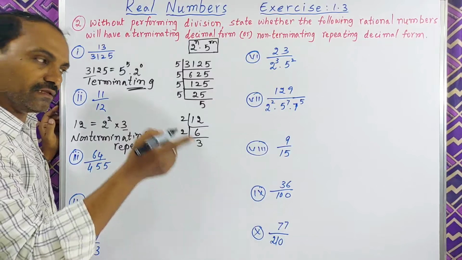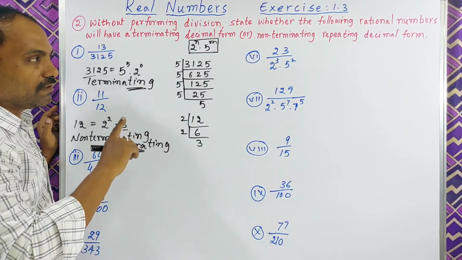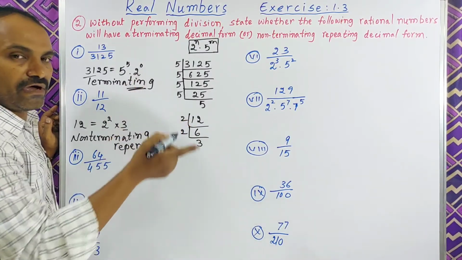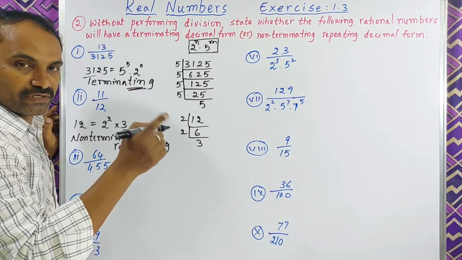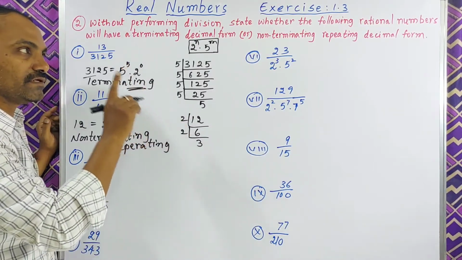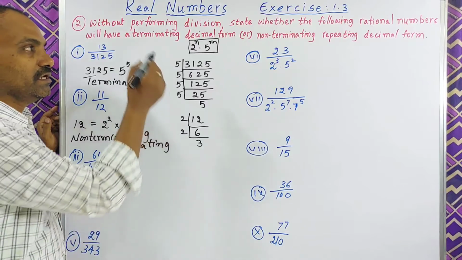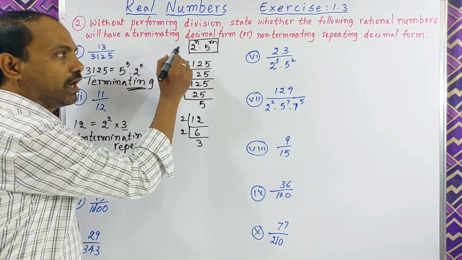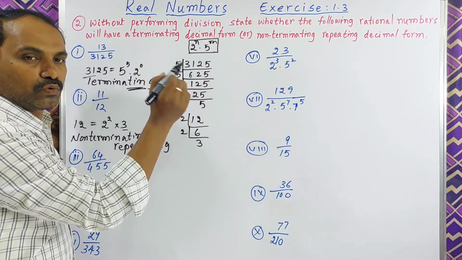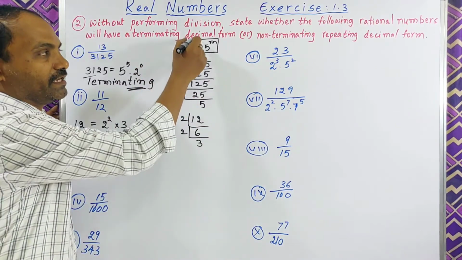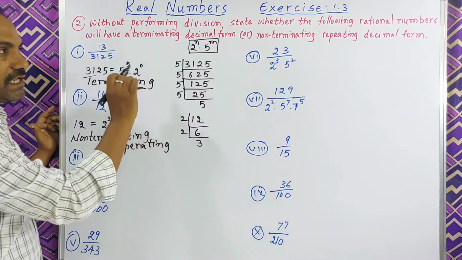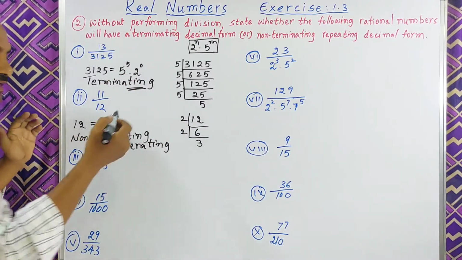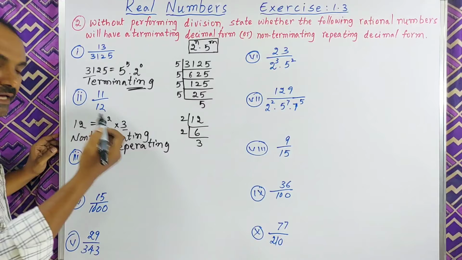If only 5 is there, then also terminating. If 2 and 5 are combined in the prime factorization of the denominator, then also terminating. What it means is, if the denominator of a fraction is 2 or 5 or 2 power n into 5 power m, that one is terminating. Other than that, it is non-terminating repeating.